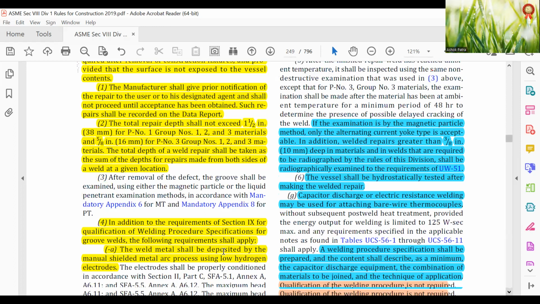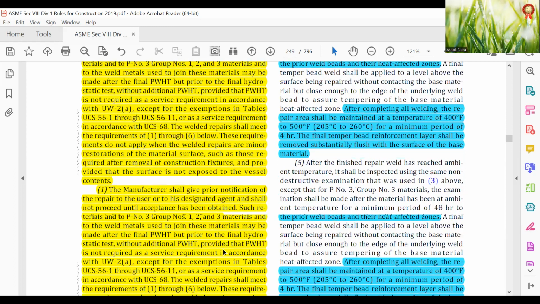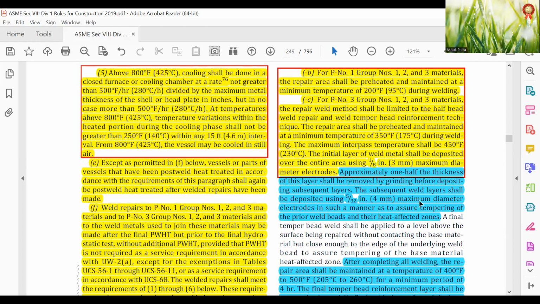In addition to the requirements of Section IX for the qualification of welding procedure specifications for groove welds, the following requirements shall apply. The weld metal shall be deposited by the manual shielded metal arc process using low hydrogen electrodes. For P-number 1, group number 1, 2, 3 materials, the repair area shall be preheated and maintained at a minimum temperature of 200 degrees Fahrenheit, 95 degrees centigrade, during welding.